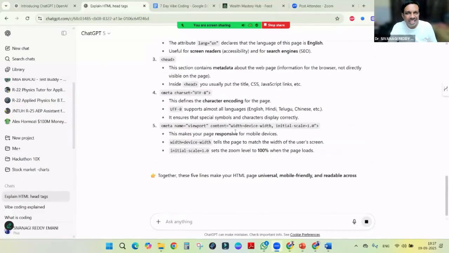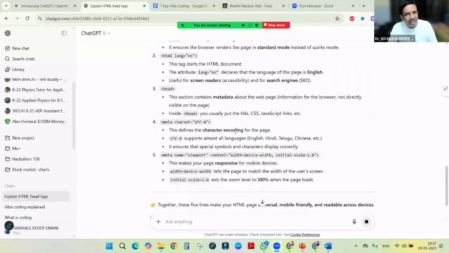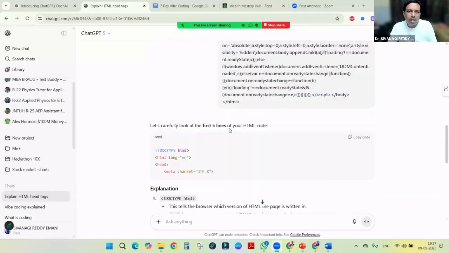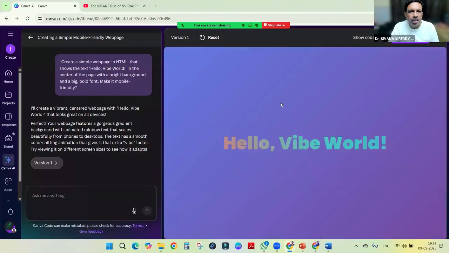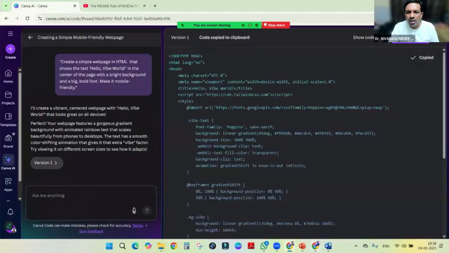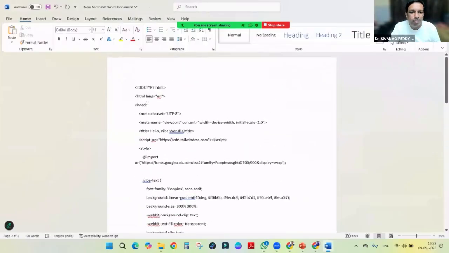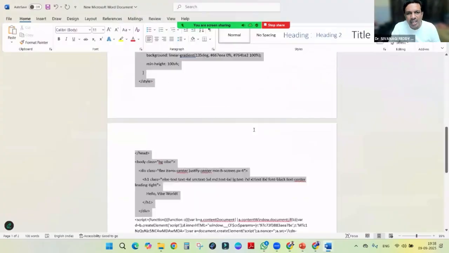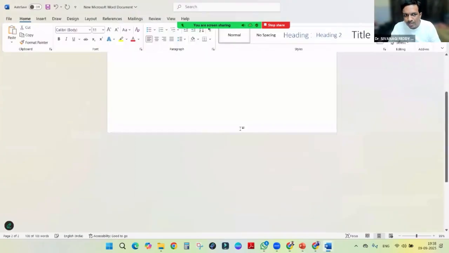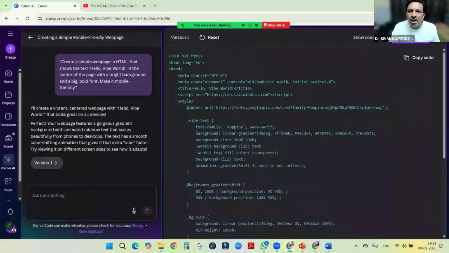Like that, this will help us to understand already written programs and to learn new things. Not only HTML, other things also you can learn in the same fashion, right? So coding will be there and design as well. We will try another one, and if we wish we can copy this code and keep it here. Generally we won't copy into a Word file; we will copy into a text file and save that file, then only it will come proper, right? Otherwise you can keep it here.